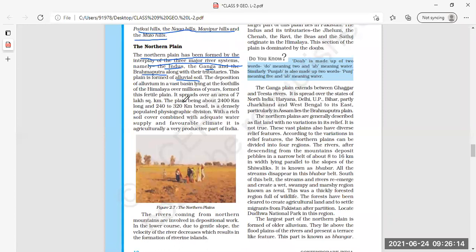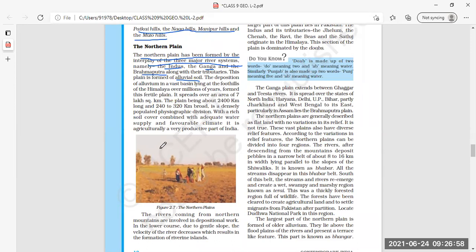Next feature. The plain is about 2400 kilometers long, and this is how long the northern plain is. 2400 kilometer long and 240 to 320 kilometer broad, and is densely populated. Densely populated, as you all know, that it is a northern plain. The plain area, very fertile soil is there, so definitely it will be more populated. More and more people will start living there, because we all know that most of the population lives in the plain area where the fertile plains are there, or where the soil is fertile.